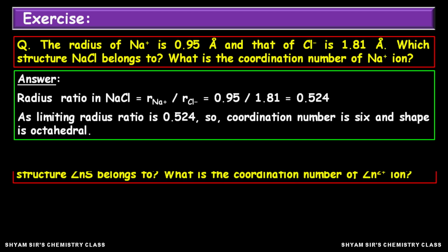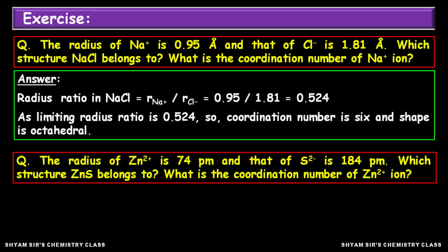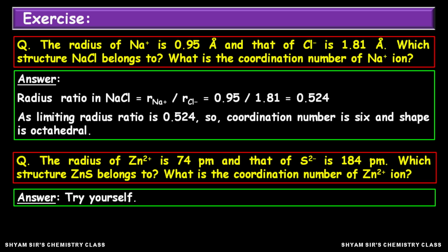Okay, now see this similar problem. The radius of zinc ion is 74 picometer and that of sulfide ion is 184 picometer. So which structure does ZnS belong to, and what is the coordination number of zinc ion? I think you will be able to do this problem if you follow the previous one. So I will leave this problem for you.